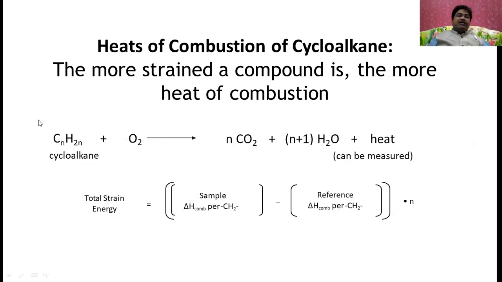During the combustion of a cycloalkane, you will get n molecules of carbon dioxide and n plus 1 molecules of H2O, and heat is liberated, which is called the heat of combustion. The total strain energy equals the enthalpy of combustion of the sample minus the reference heat of combustion for CH2 times n.